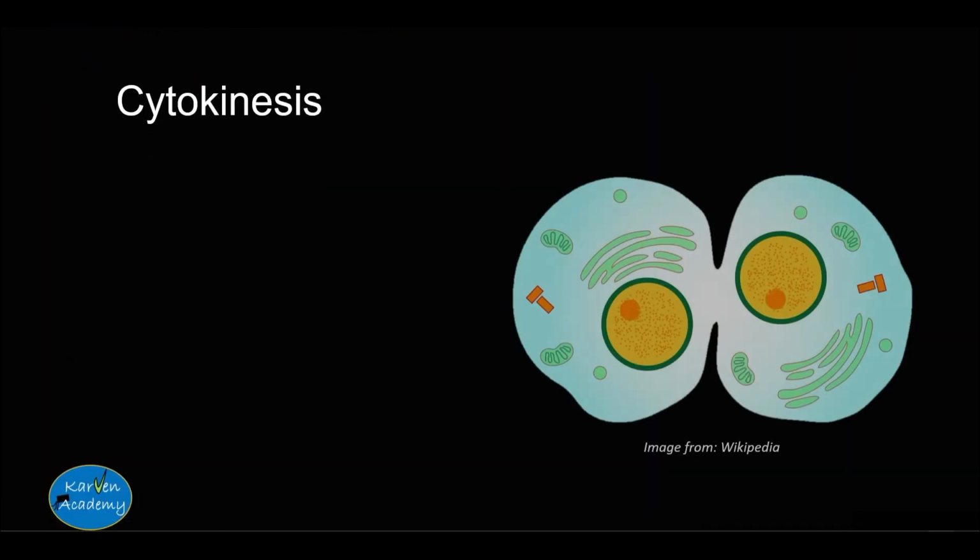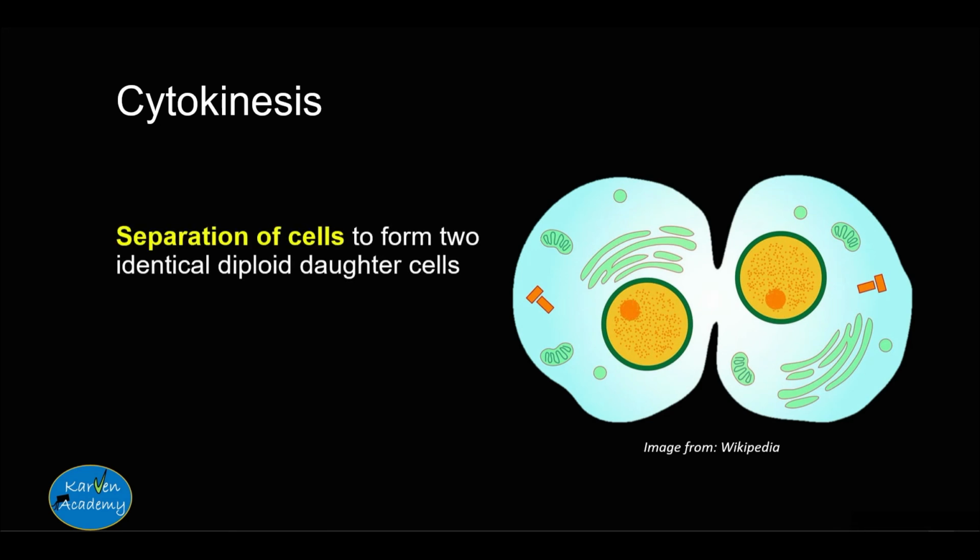After mitosis is finished, cytokinesis occurs. Note that cytokinesis is not part of mitosis. During this, the cells separate to form two identical diploid daughter cells, and this happens as a new cell membrane starts forming.